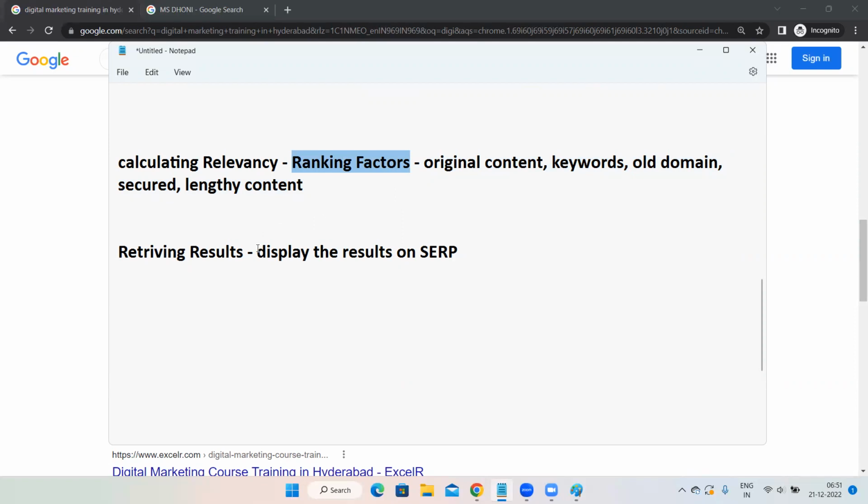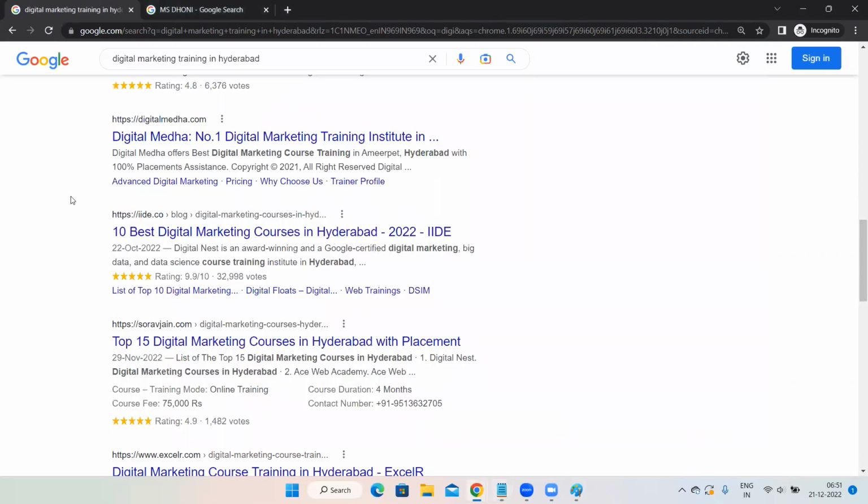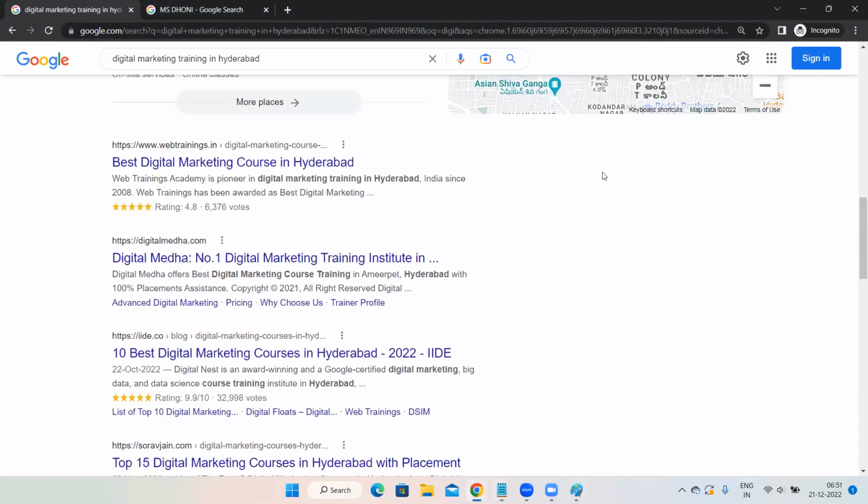Then the fourth step is, obviously after deciding, what will Google do? It will not stay quiet, right? It should display those results also. Your website should appear on first place, then my website should appear on second place, then someone's website should appear on third place. So displaying the results on SERP after deciding where everybody's website should be present is known as retrieving results.